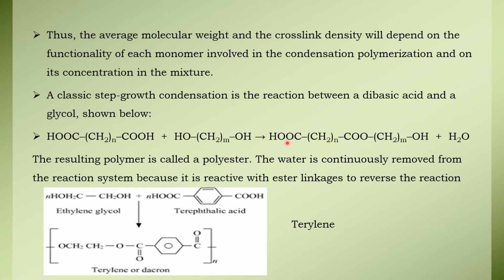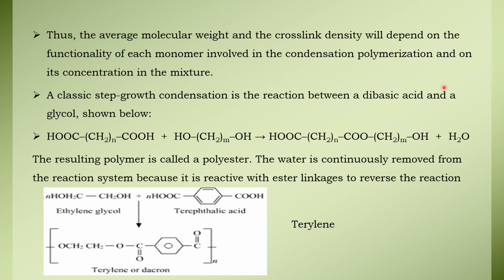So now these two react, and as a result the OH from this and the H from this gets removed as water molecules, and the remaining form a chain, that is HOOC CH2 CO, because one OH is removed and here H is removed, so it is COO CH2 and then OH. So this is how the polymerization of a condensation reaction takes place. Now the resulting polymer here is called polyester.